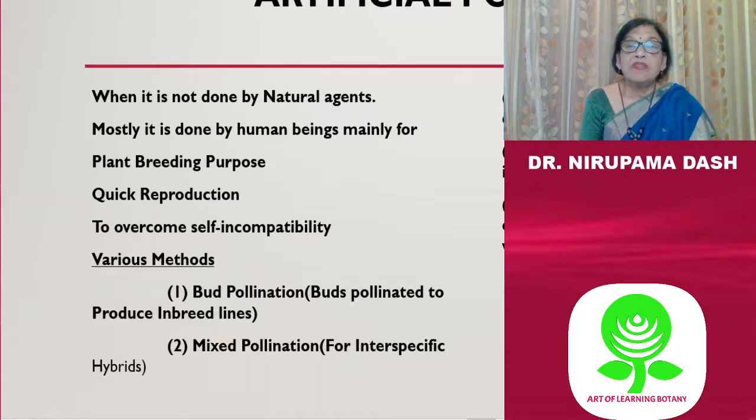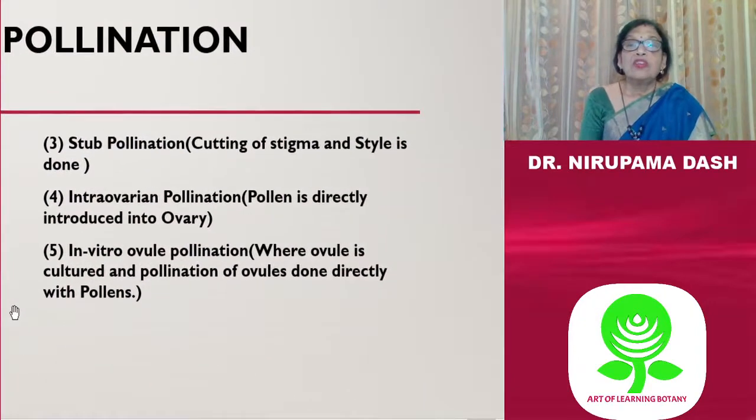There are different methods of artificial pollination, such as bagging pollination to produce inbred lines, then mixed pollination for interspecific hybrids, and for stub pollination, cutting the stigma and style is done.